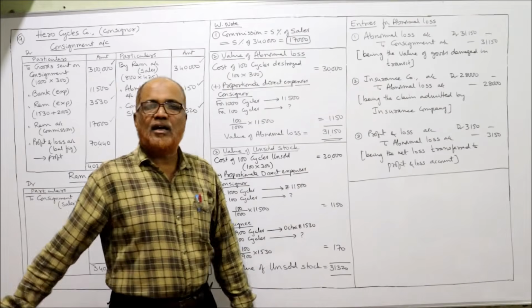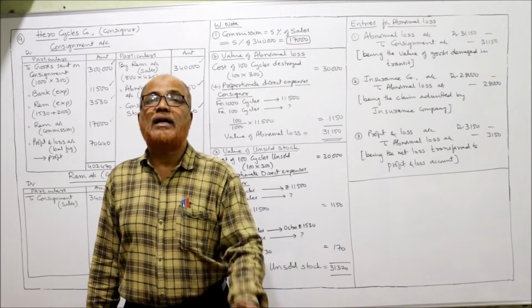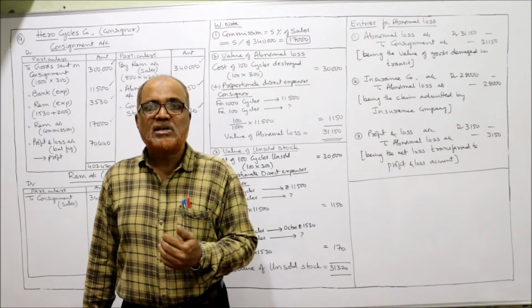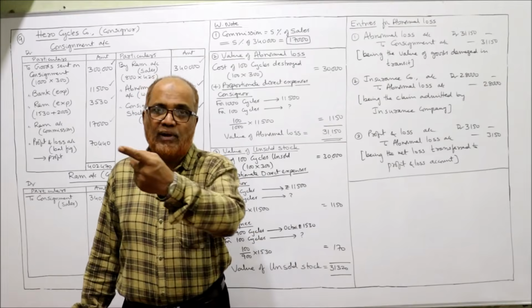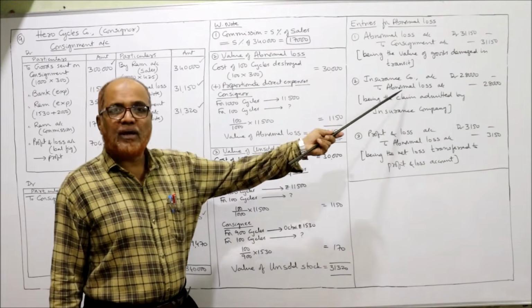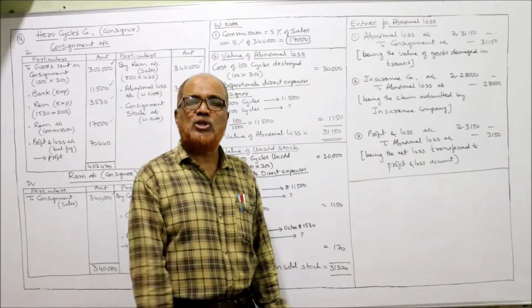Then second entry, insurance company. Insurance company has admitted the claim for 28,000, agreed to pay 28,000. The amount is receivable. From whom amount is receivable? From insurance company. So debit insurance company. Insurance company account debtor to abnormal loss 28,000 being the amount admitted by insurance company.